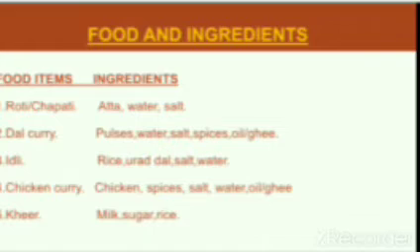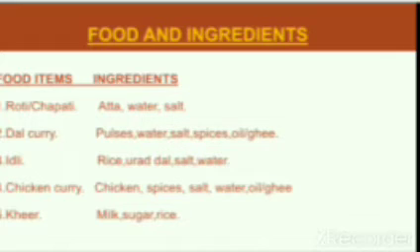Then kheer is a North Indian food item prepared with milk, sugar and rice. So this is just like our payasam. Rice is boiled in milk, then at last sugar and some ghee will also be added here. Isn't it?